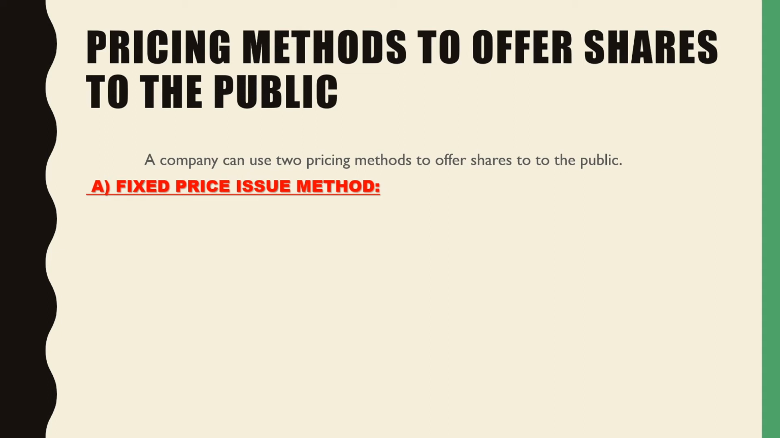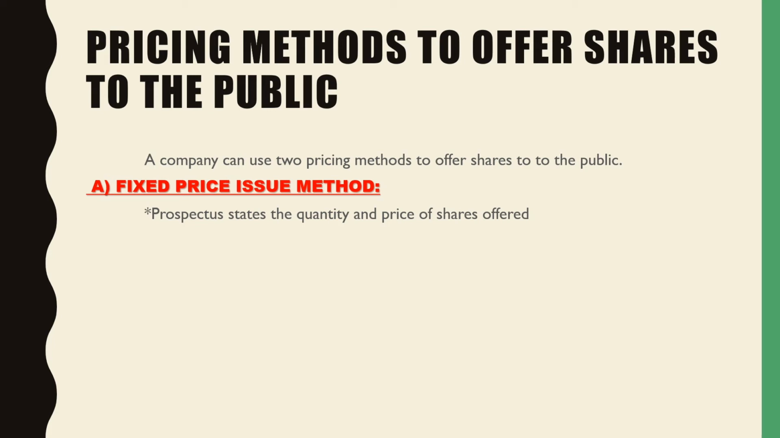Now, fixed price, as the name itself indicates, is a fixed price issue method. So what is this? That is wherein the price is fixed. You can say that this is a traditional method of issuing shares in the market. Here, the prospectus states the quantity and price of shares offered. So this prospectus is going to contain the number of shares that are being offered to the general public and the price of those shares.